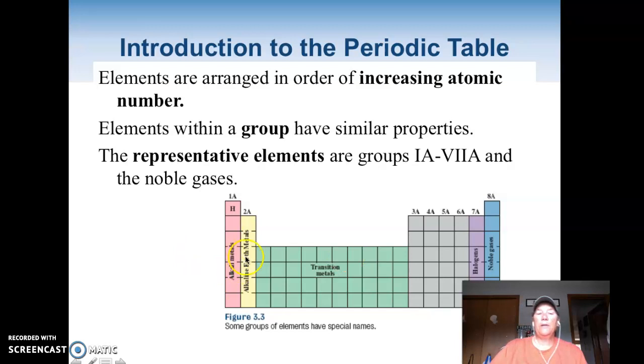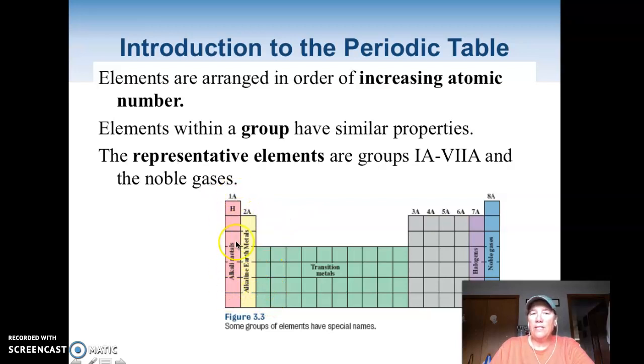Okay. When you look at a periodic table, when you go up and down the columns, those are called groups or families. And these guys have similar properties. That's why they call them families, because they react with the same things and look similar. And then going across, you have periods. Now, just because they're next to each other in a period doesn't mean they have similar characteristics. So we have 18, if you count these, there's 10 in here. These are the transition metals. But we have 18 groups, 18 families, and then we have 7 periods, okay?